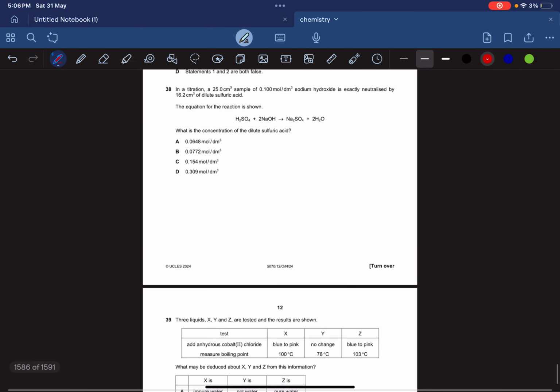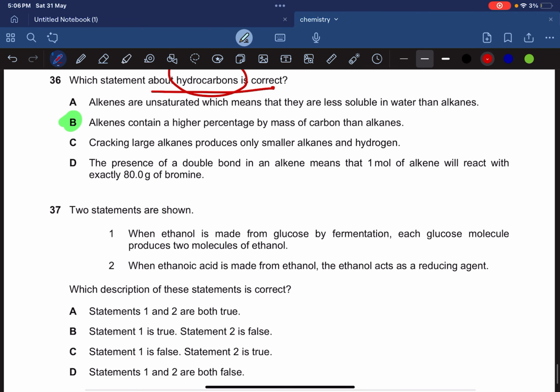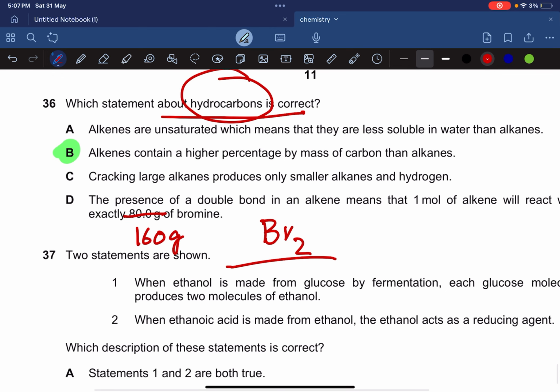So that might seem confusing, but please don't be intimidated by the statement that should be 160 grams, because bromine does not exist as Br only, it is Br2. Okay, now try to understand what I'm going to explain in statement B. Alkenes contain a higher percentage by mass of carbon than alkanes.